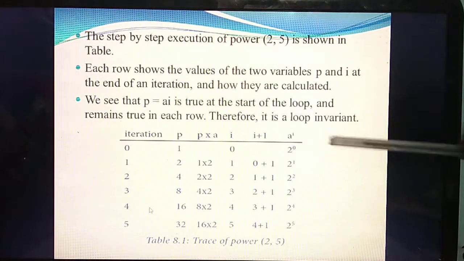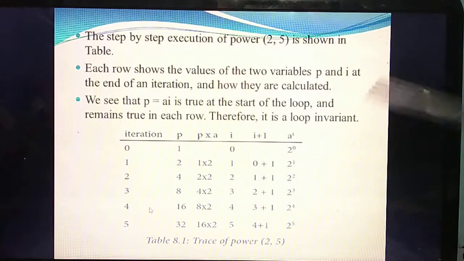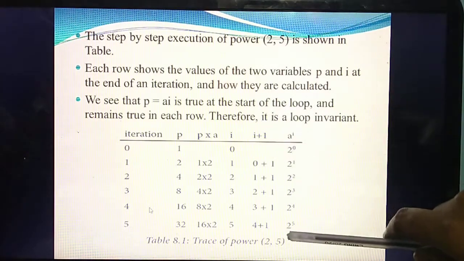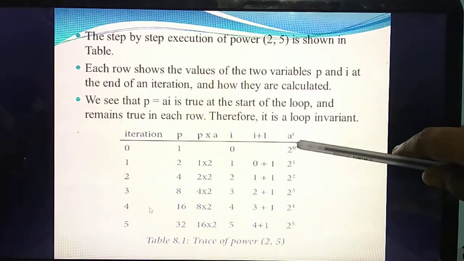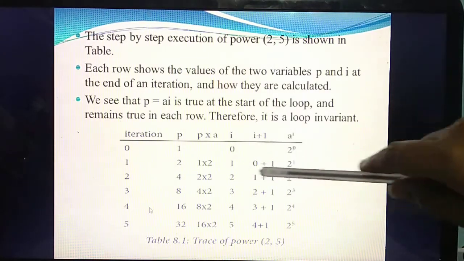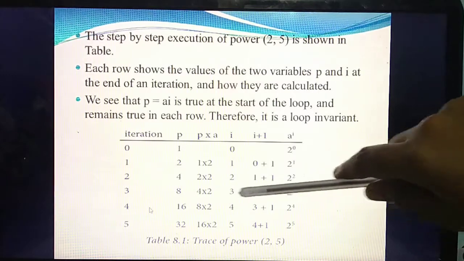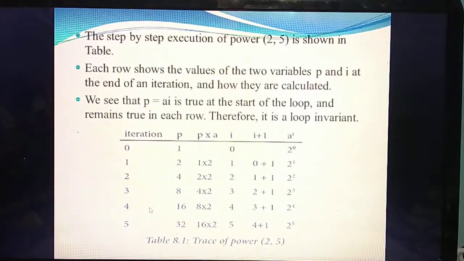Next, at last you need to calculate the value of A power I. So what's the value of A now? Always the value of A is 2. So calculate 2 power 0, then 2 power 1, 2 power 2, 2 power 3, 2 power 4, 2 power 5. Understand? Otherwise you will get confused. I am telling you to write this way.